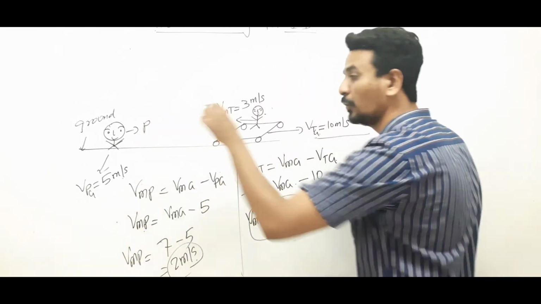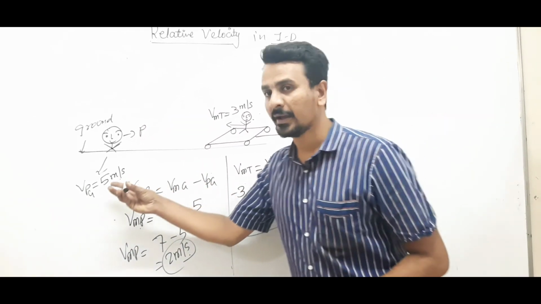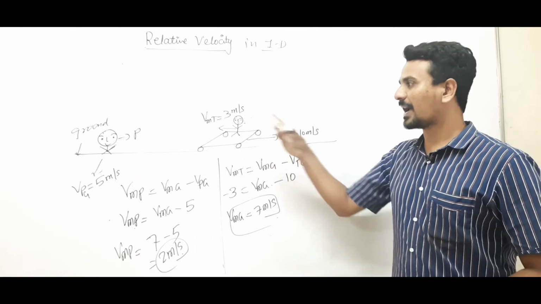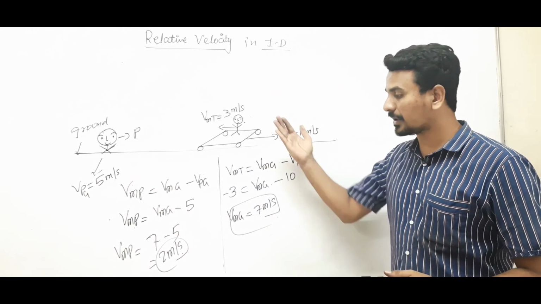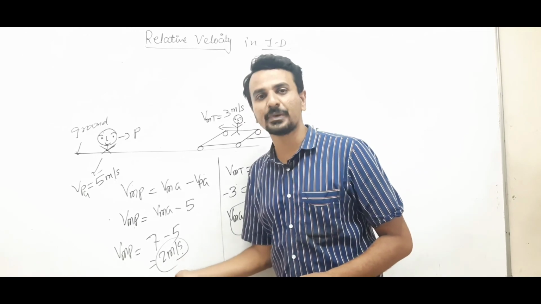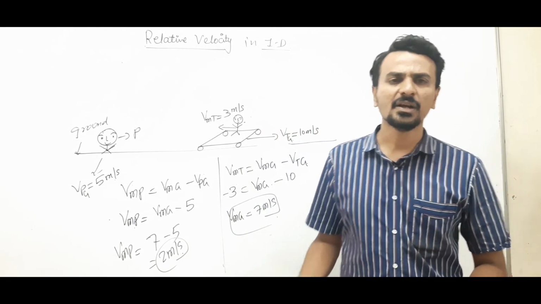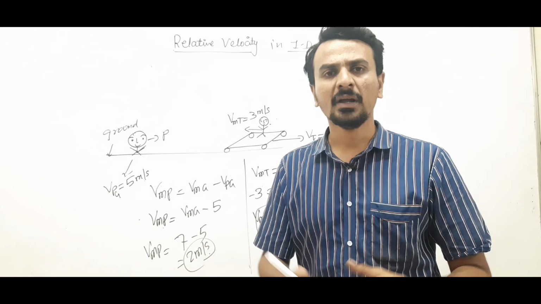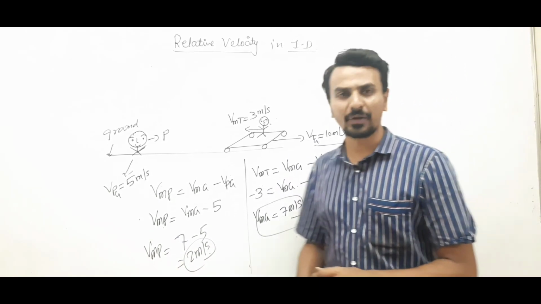So the person who is moving with the velocity of 5 observes that the man who is running on the trolley has a speed of 2 meters per second. He will observe his speed as 2 meters per second. So this was all about the concept of relative velocity.